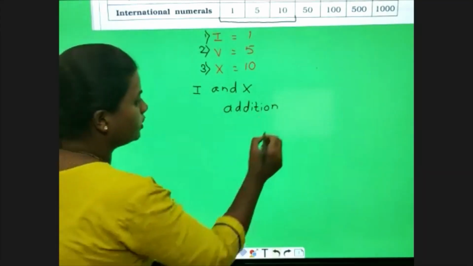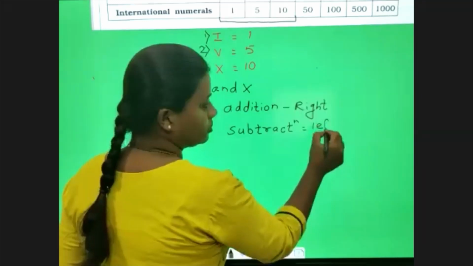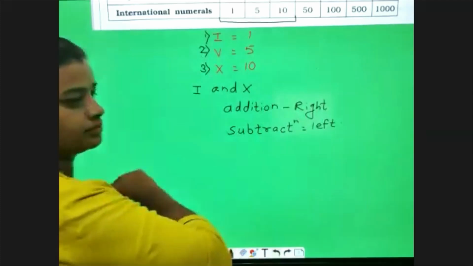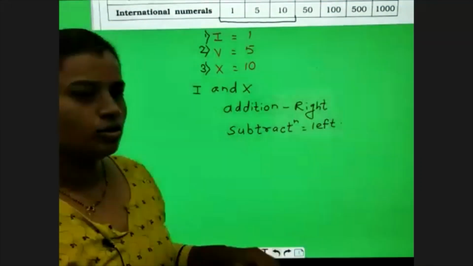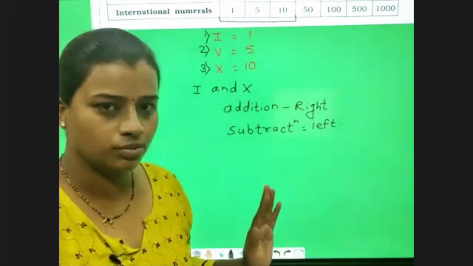If you write to the left, then you are going to carry out the subtraction process.